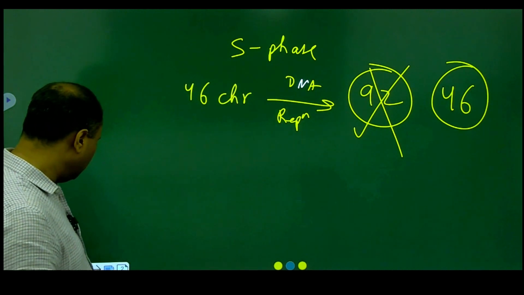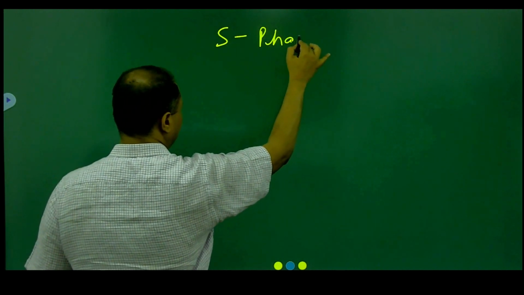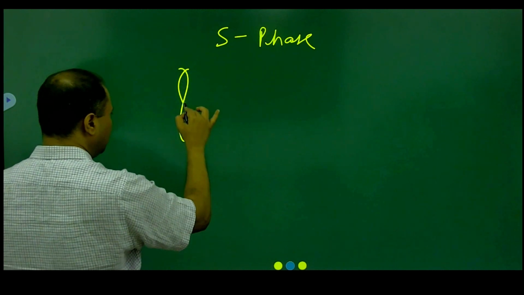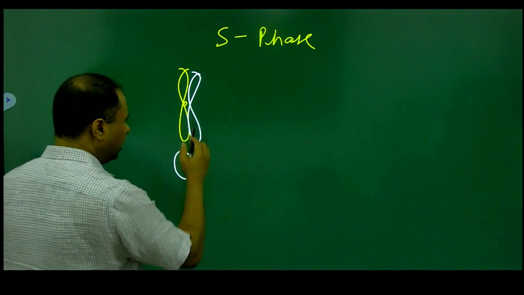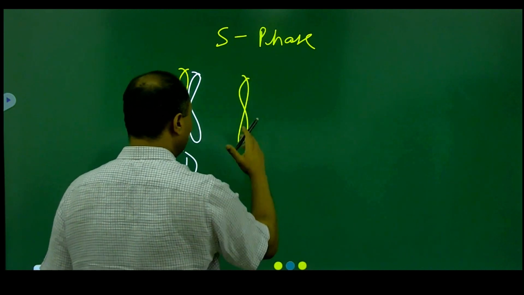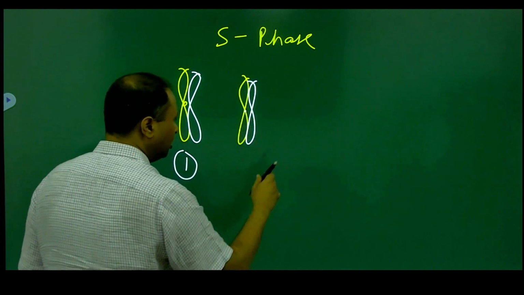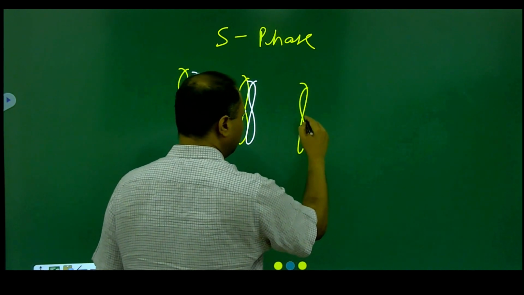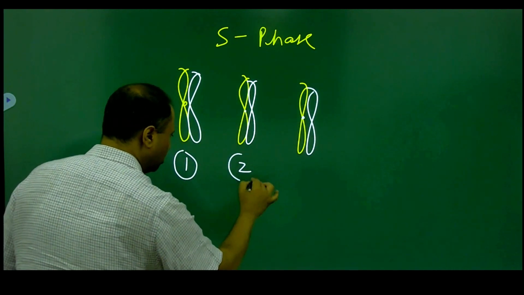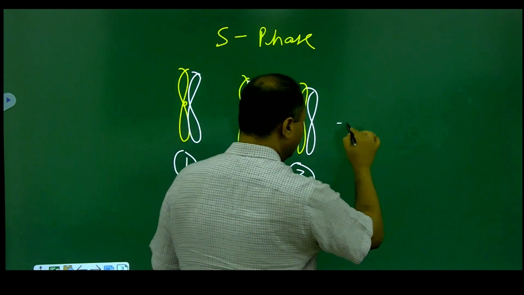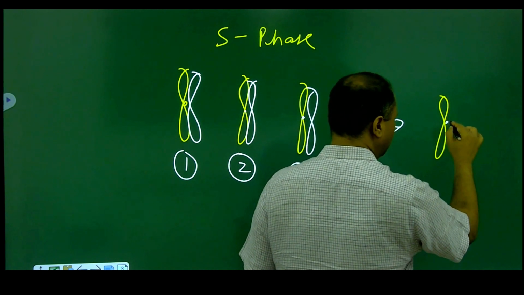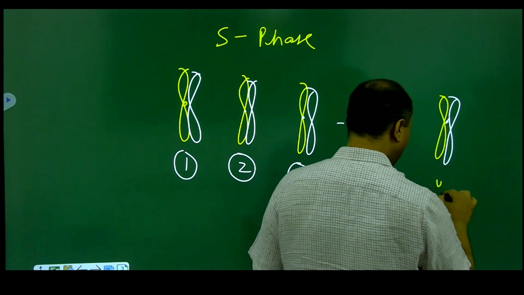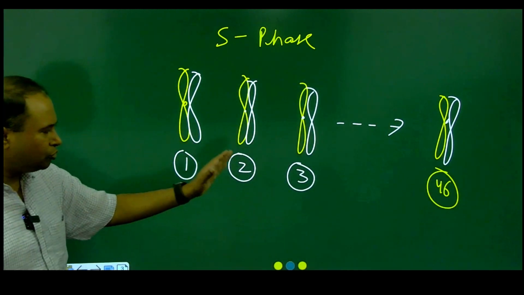Yes, this is possible because if you look at the situation over here, in the S phase, if DNA replication is taking place, see, this is a chromosome and this is replicated now. Chromosome number 1 is being replicated. Similarly, we have chromosome number 2, which is also replicated. Similarly, chromosome number 3 is also replicated. Similarly, we will have up to 46 chromosomes. That means all the 46 chromosomes have replicated. So 1, 2, 3, 4, up to 46.